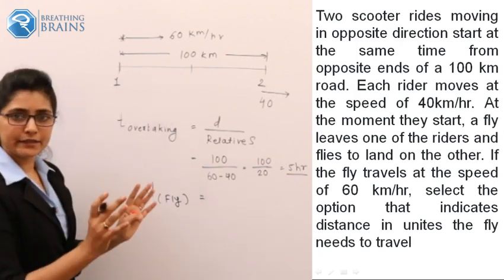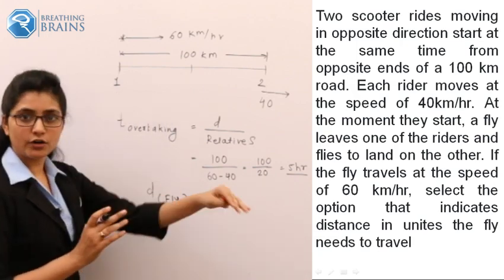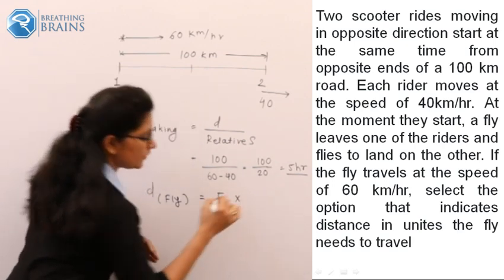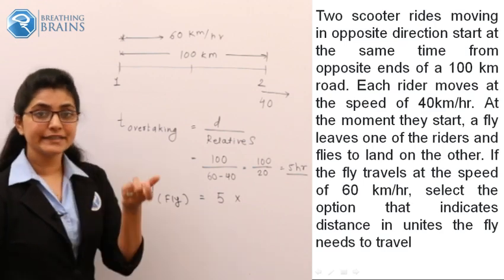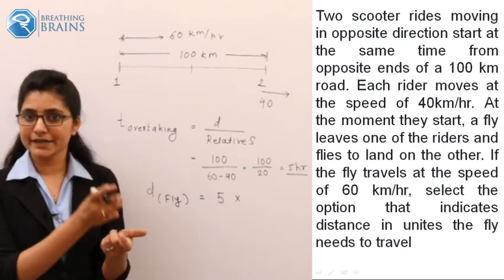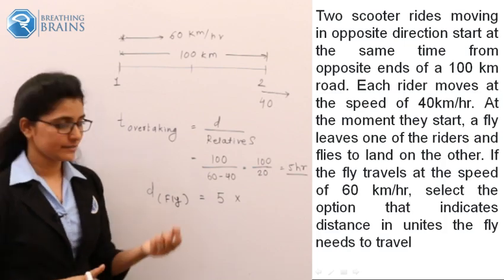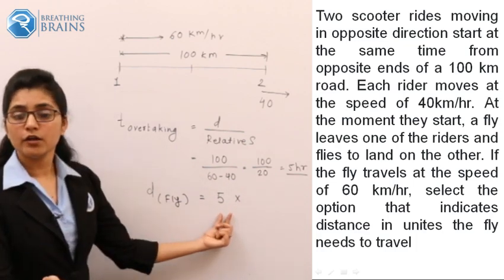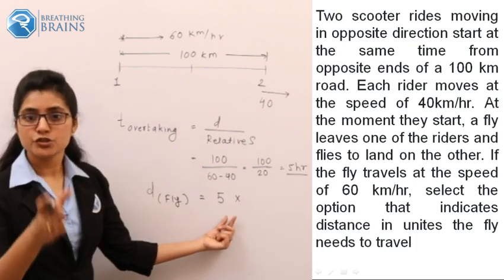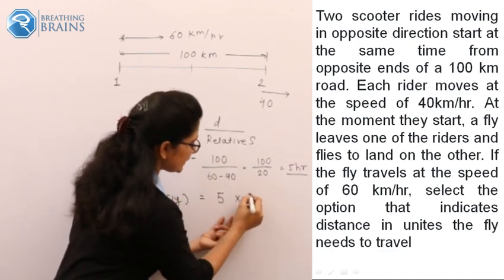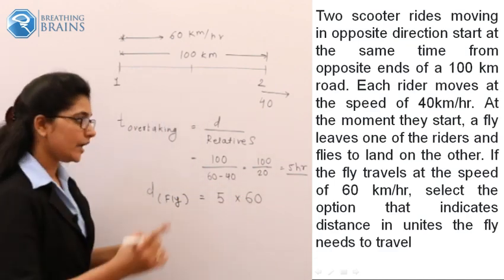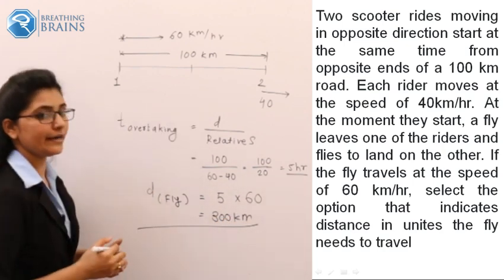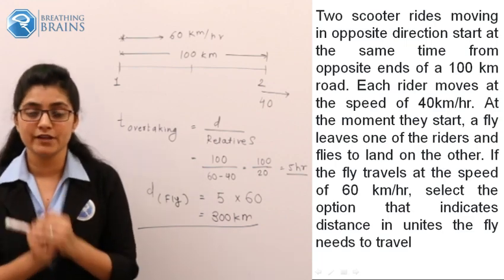Now, for what time did the fly require for covering such a condition? She required almost 5 hours. And how can we find the distance when time is given to us? We should multiply time into speed to get our distance, correct? So time is 5 hours, so just multiply it by the speed. Whose speed? Who wants to cover this distance? The fly, right? So the speed should be of the fly. So just multiply by the speed of the fly, which is 60 km per hour, and the distance should be 300 km. 300 km, that should be the distance traveled by the fly.